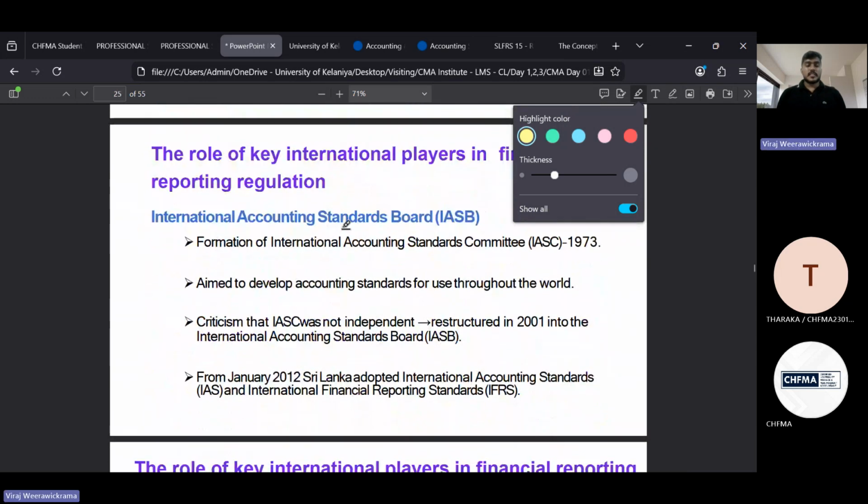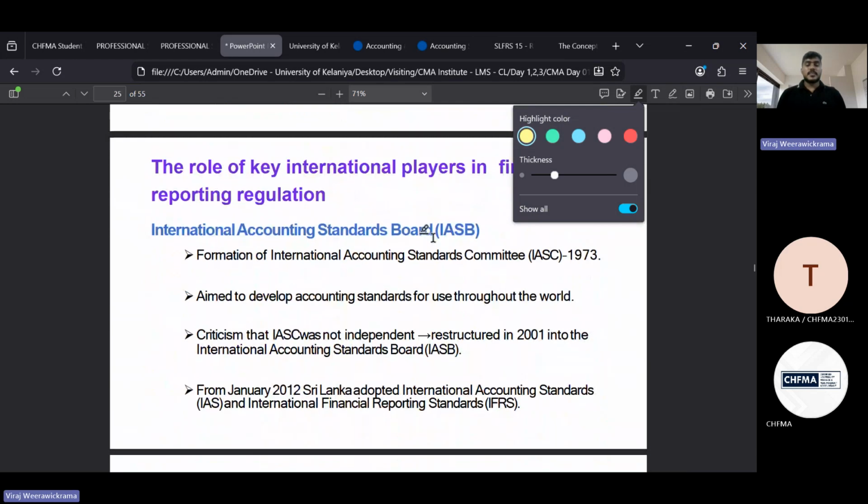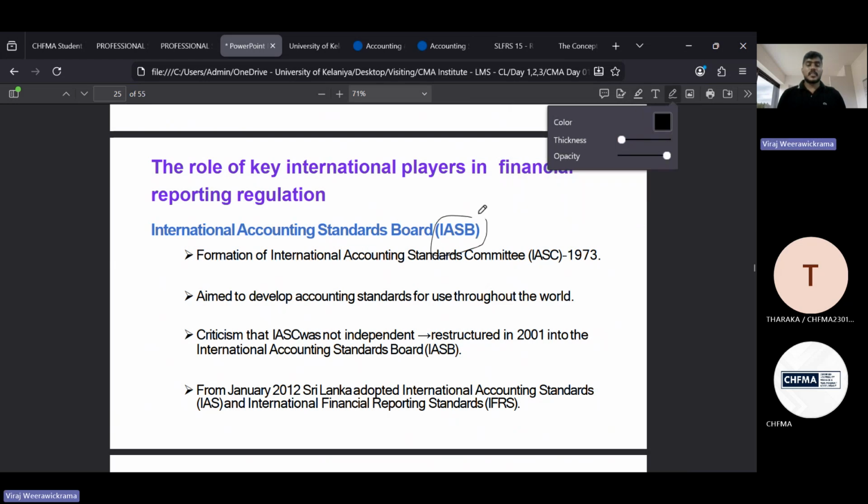Apart from that, mainly we need to discuss about IASB, right? That is the International Accounting Standards Board, IASB. Earlier we discussed standard committees and the Act, everything. In the Sri Lankan context, that is okay. But when it comes to the international context, this is the base you need to know, right?